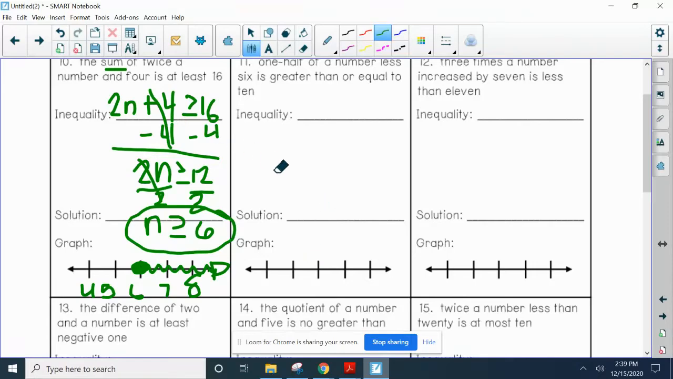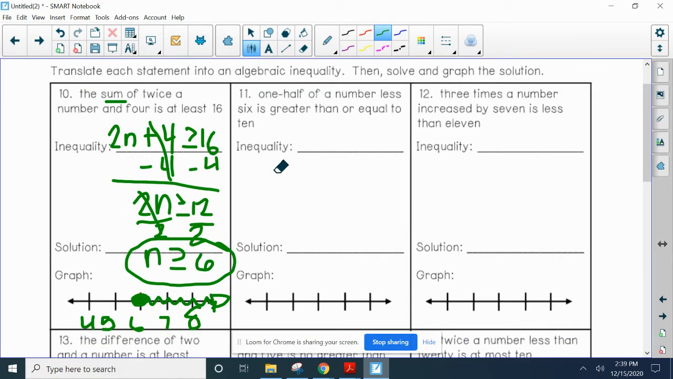Awesome. So 1/2 of a number, multiplying fractions or percents. 1/2 of a number, so 1/2 times a number, less 6, so minus 6, is greater than or equal to. I don't have to look at my chart. Is greater than or equal to 10. That's our inequality. Then we would solve it.